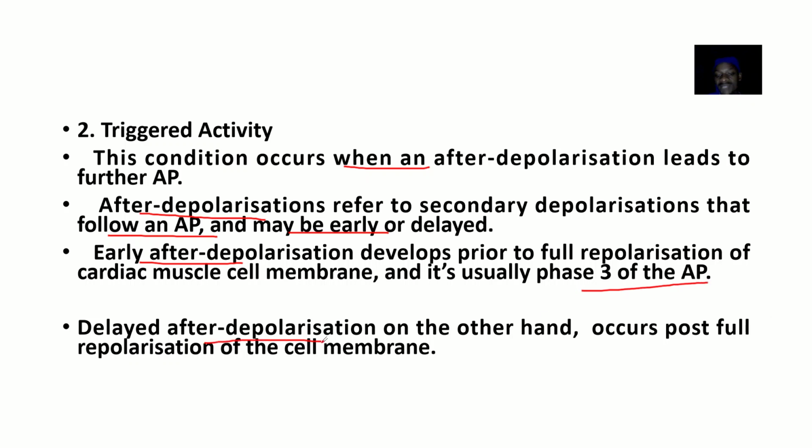Delayed afterdepolarization, on the other hand, occurs post full repolarization of the cell membrane. So delayed afterdepolarization occurs after full repolarization, while early afterdepolarization occurs prior to full repolarization, that means before the full repolarization.